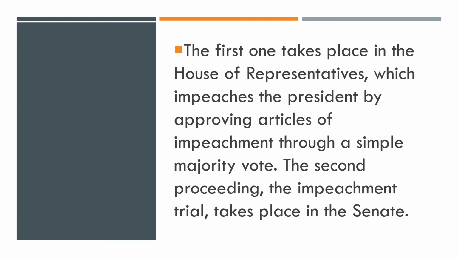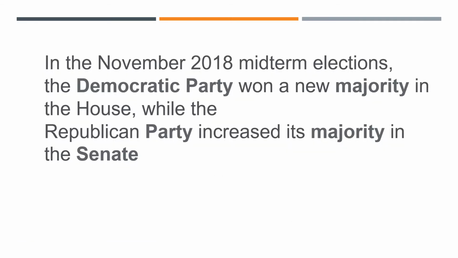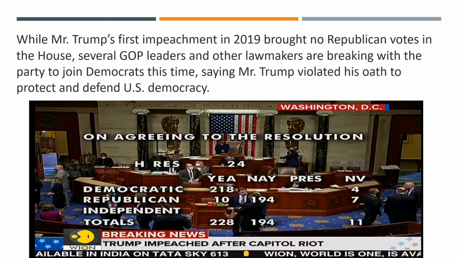And if the Senate also passes that, then the president is removed. What is the status of Congress this time? In the November 2018 midterm elections, the Democratic Party won a new majority in the House, while the Republican Party increased its majority in the Senate. Just keep that in mind because we will relate to this topic once again.